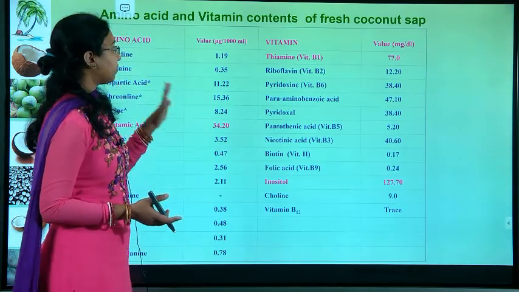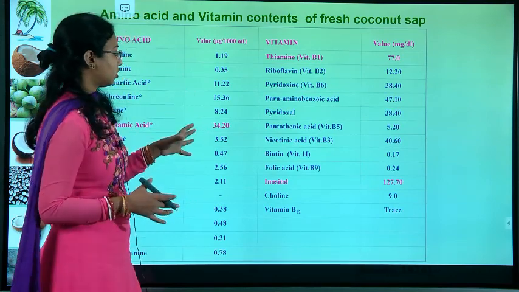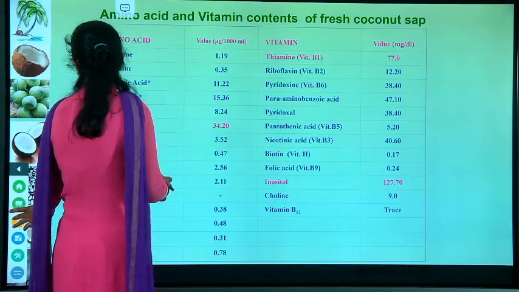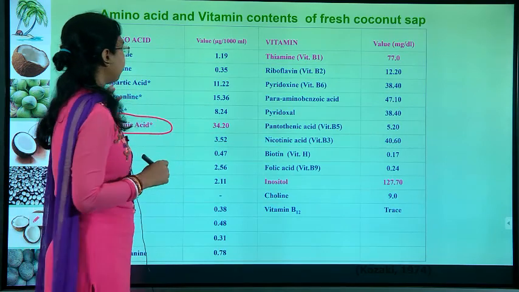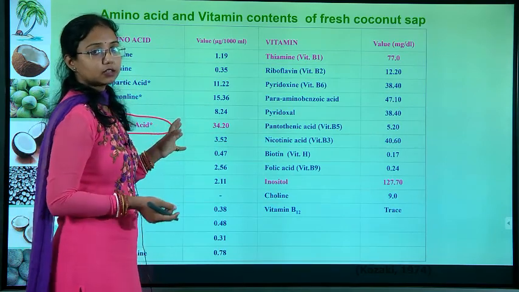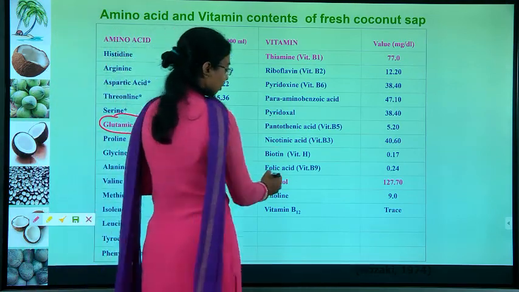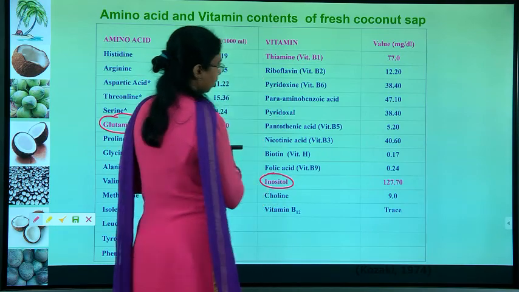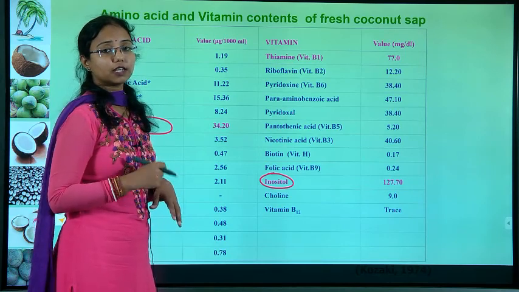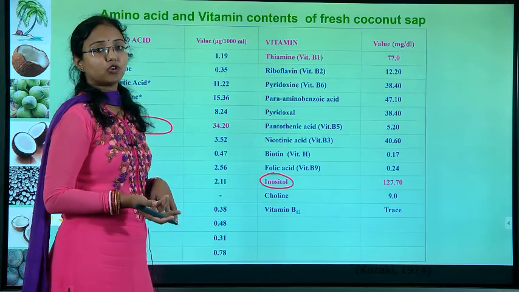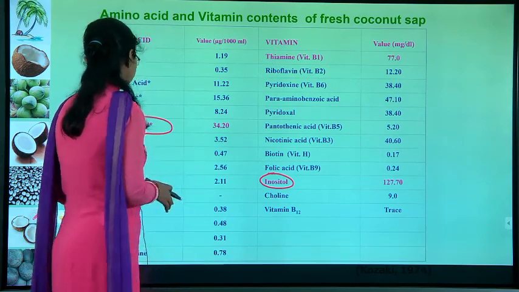The amino acids and vitamins content of fresh coconut sap, I have given the values, I am not going to tell them, but one major thing I want to tell you is that glutamic acid is one of the amino acids which is rare in different places. You can get it from coconut. And in the case of inositol, this vitamin is present in coconut water. These are the two things which are very uncommon and very rare in normal daily food. So you can get these two things from coconut water, besides the other things.